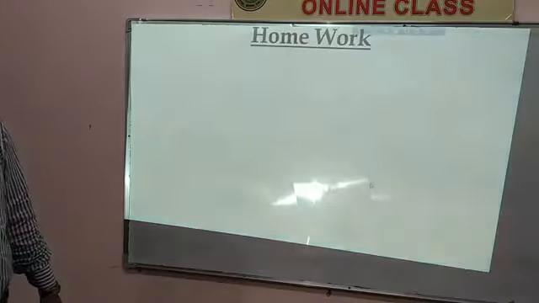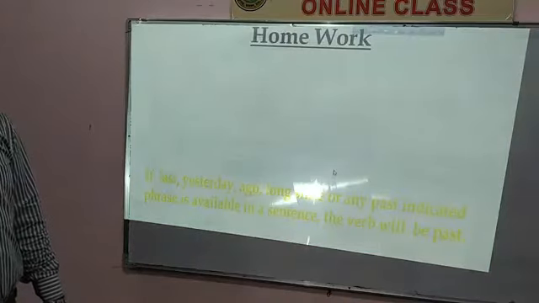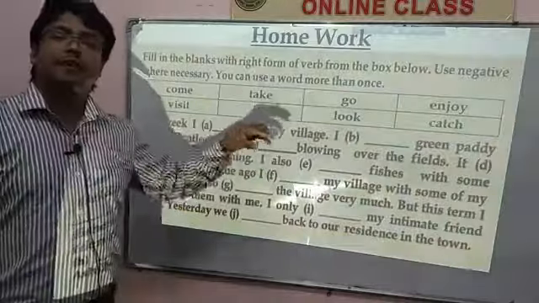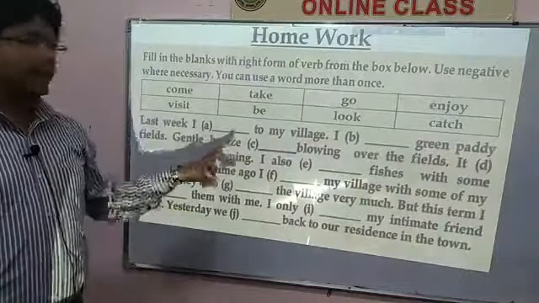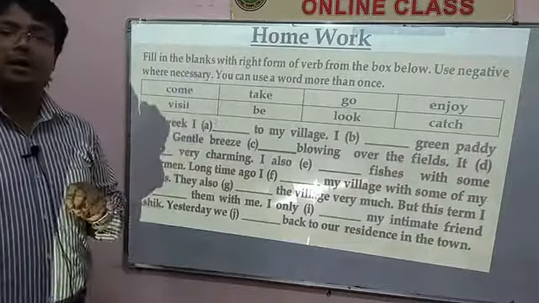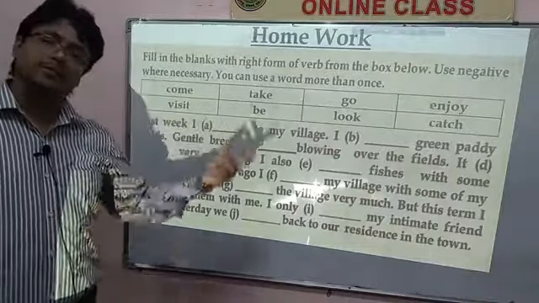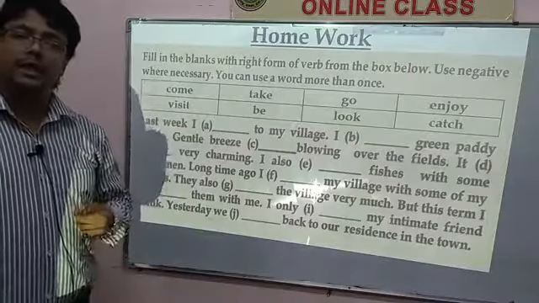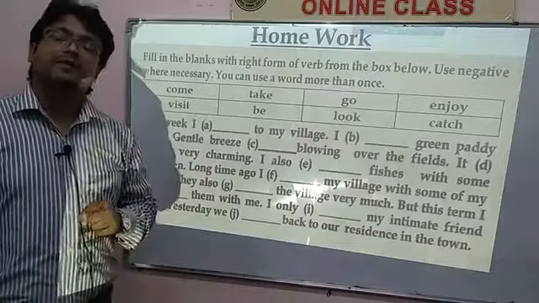Okay. So I would like to give you some homework. It is another passage, and you have to fill the gaps using these words from the box and using such points. I think it is not very hard for you, because it is very easy for you. If you know subject verb agreement, if you know some indicating words, I think it will be very easy for you. Okay, let's finish today.